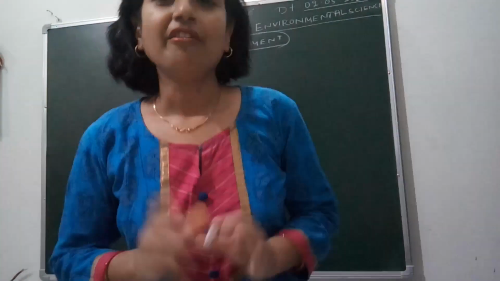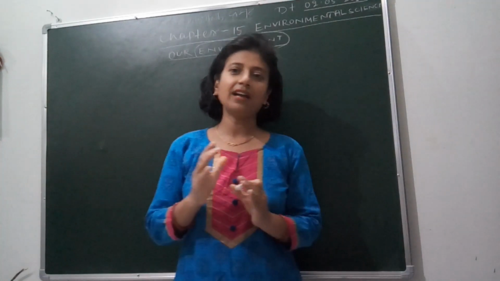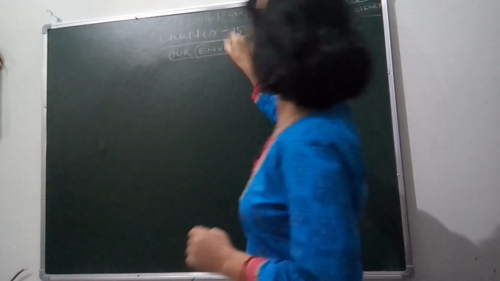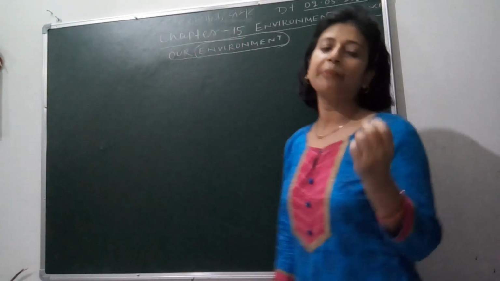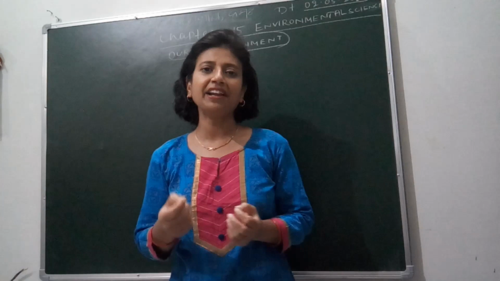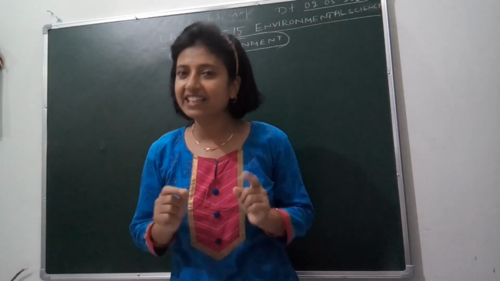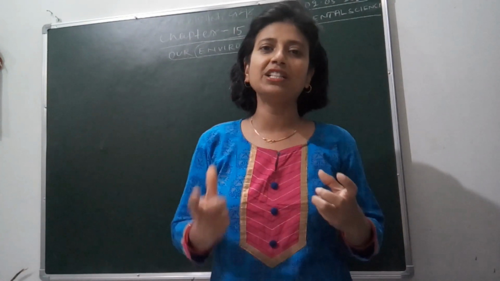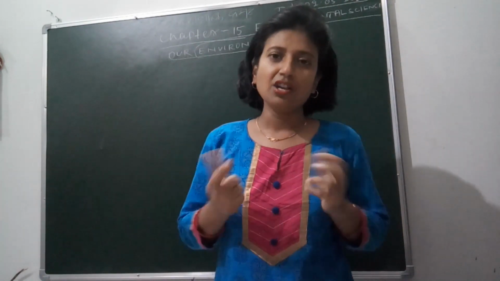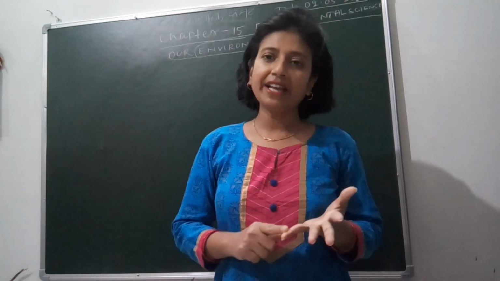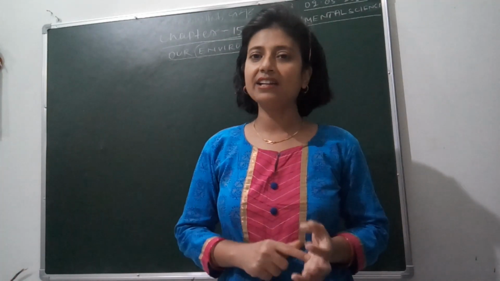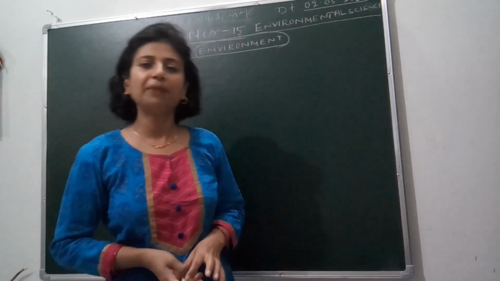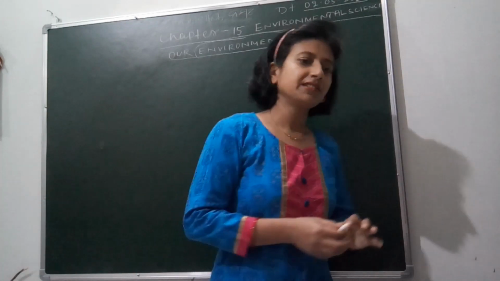As you know, when I start any chapter, first I will give you the explanation about the chapter, and here the chapter is Our Environment. So first we have to know what is the definition of environment, how we will define our environment. In simple words, we can say that the surrounding present around us is our environment. So what type of surrounding is present around us? The surrounding may be mountains, rivers, forest, grassland, crop field, etc. Including this, we can see different types of animals, insects, birds, etc.